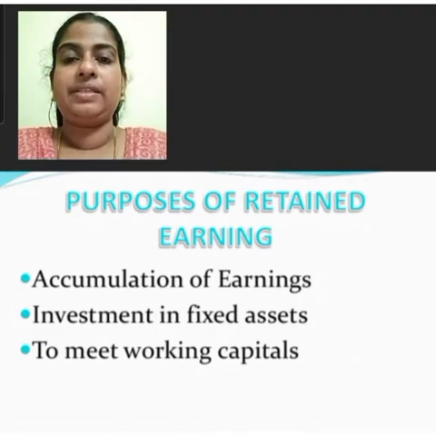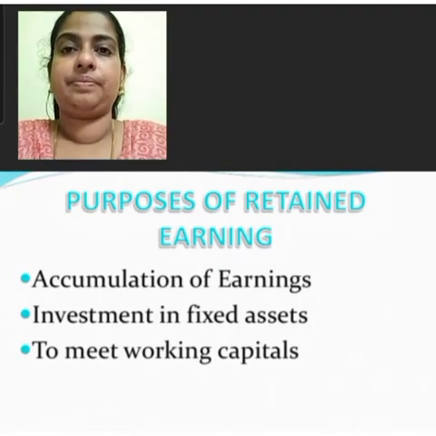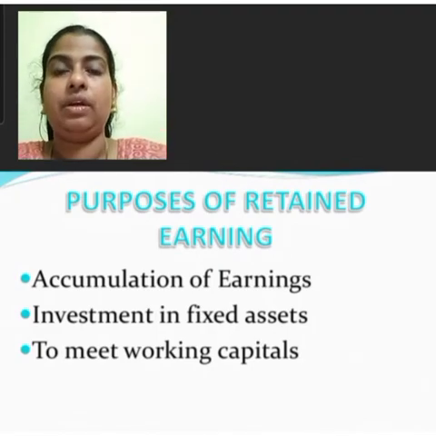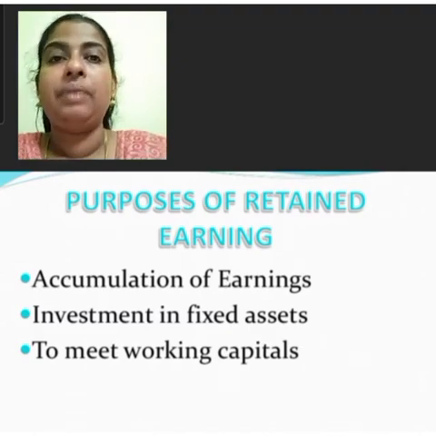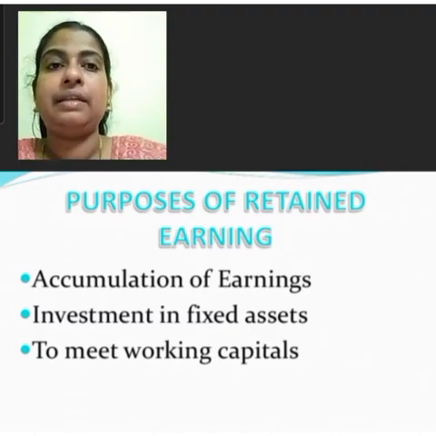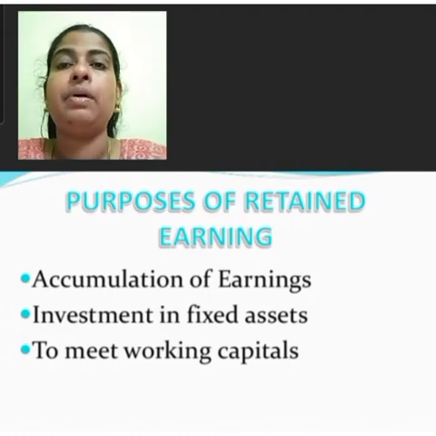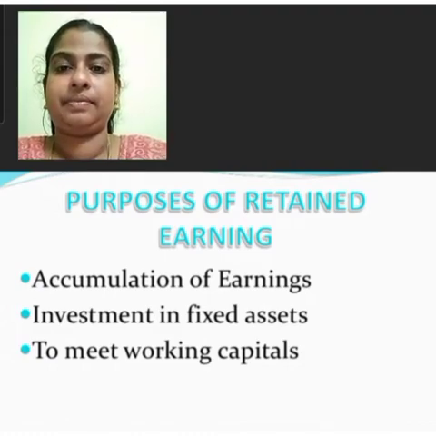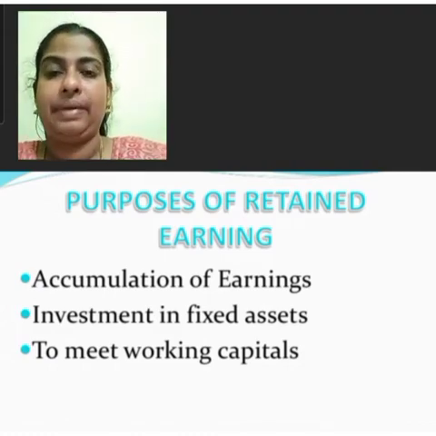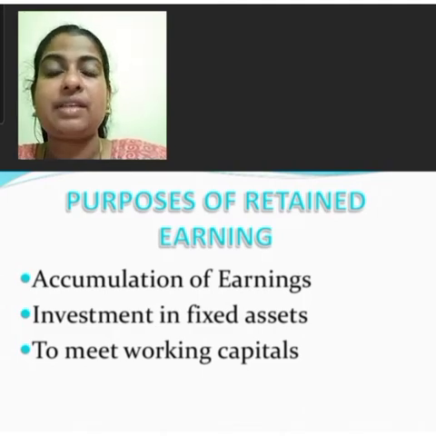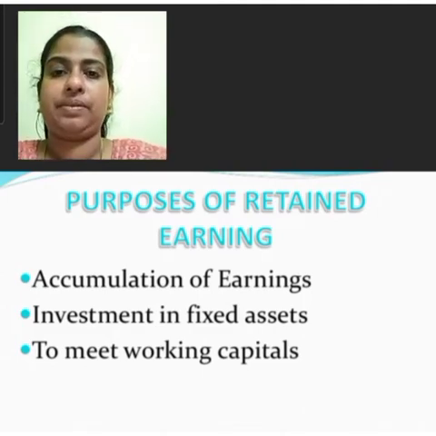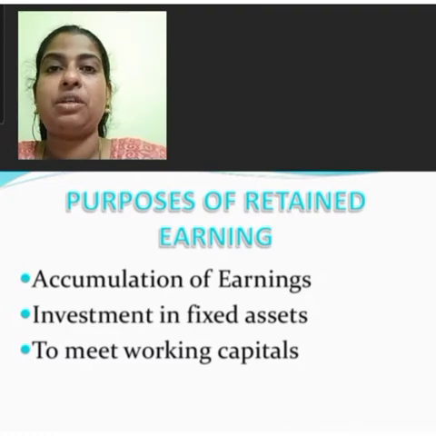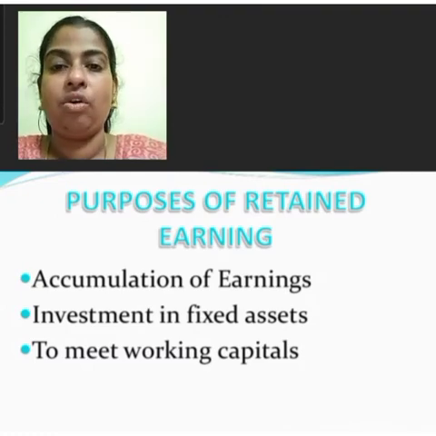Another important advantage is no interference. Retained profits involve no risk of control being diluted as there is no increase in the number of shareholders. Management remains independent as no restrictions are put on the management. There is operational freedom and flexibility of operations.